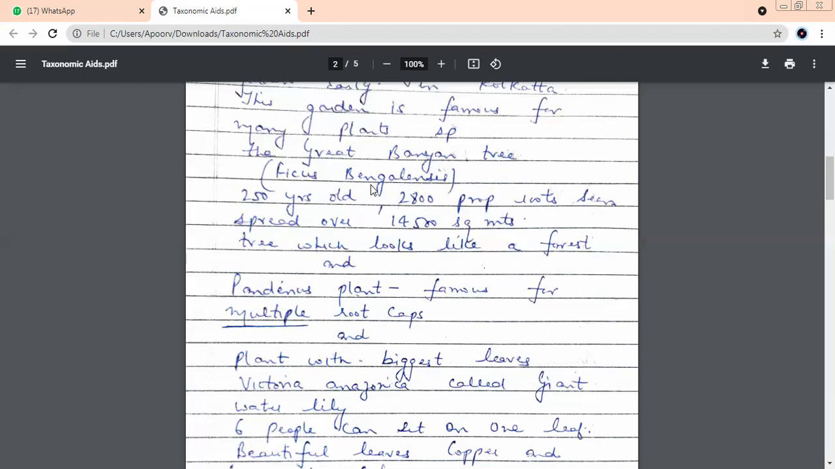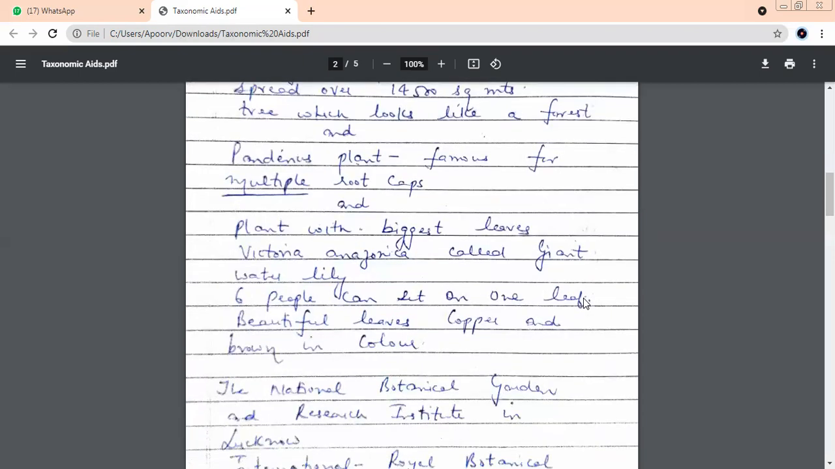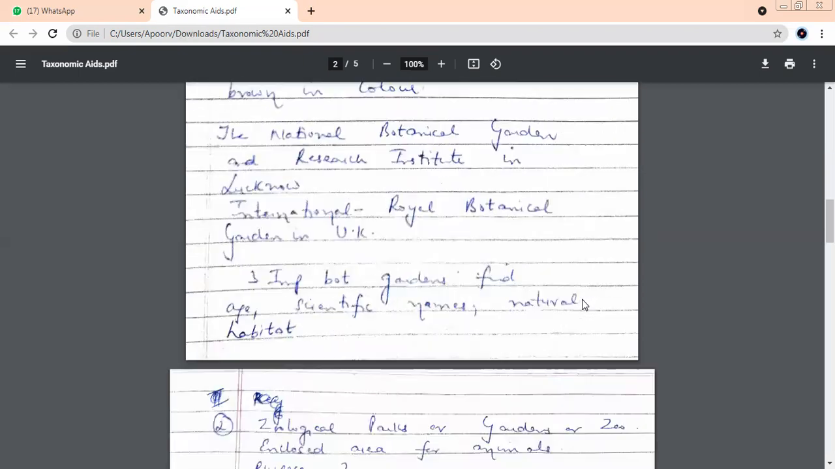What is the present name of this largest botanical garden in India? Acharya Jagdish Chandra Bose Botanical Gardens. And where is it situated? In Kolkata, Howrah. Yes, it is situated in Howrah. Okay. We have one more, which is famous. The National Botanical Garden and Research Institute.